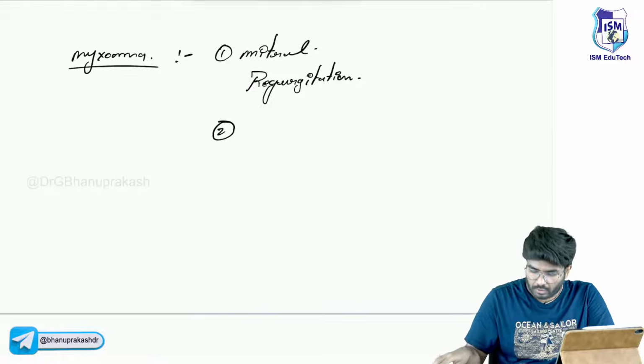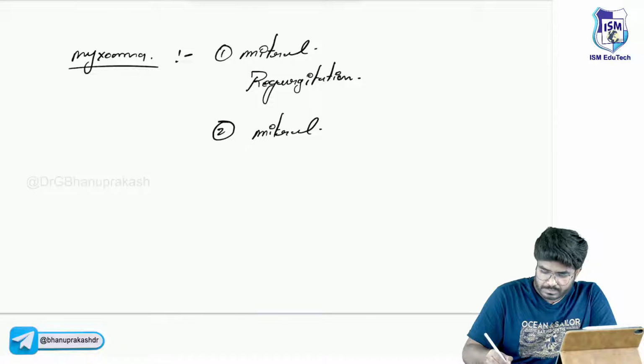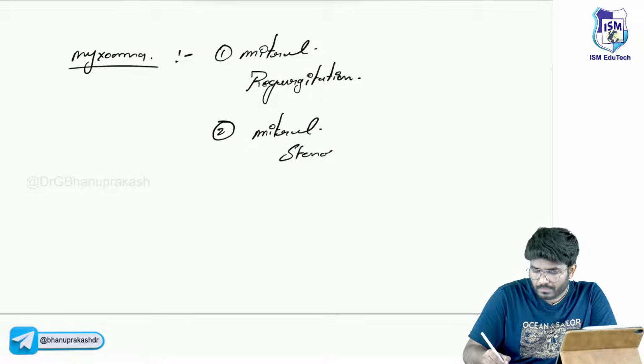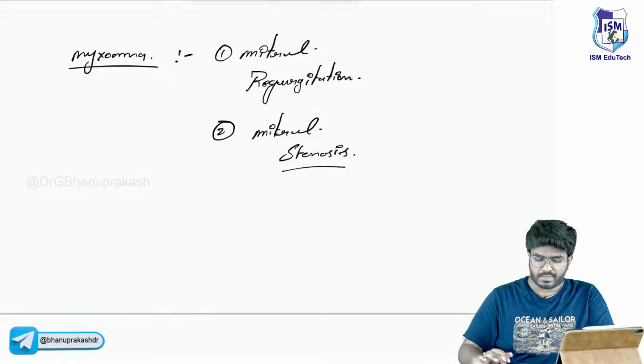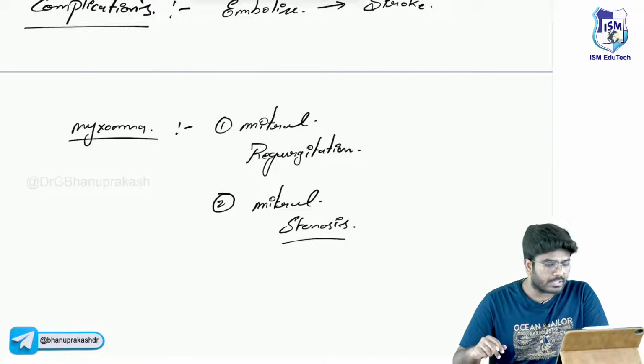That can block the mitral valve, leading to symptoms of mitral stenosis. These are the complications that can be seen with the myxoma: stroke, mitral regurgitation, or mitral stenosis.